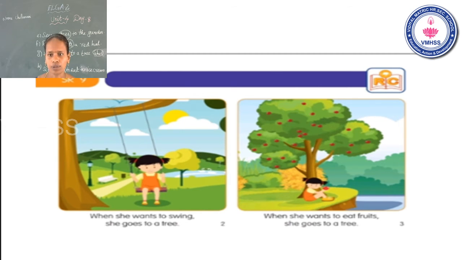Okay. See the second page, students. When she wants to swing, she goes to a tree. When she wants to swing, she goes to a tree. See the third page. When she wants to eat fruits, she goes to a tree. When she wants to eat fruits, she goes to a tree. See the next page.